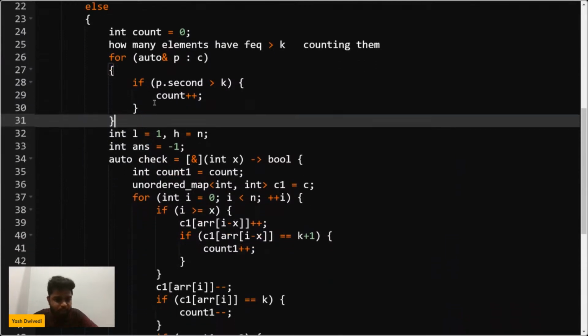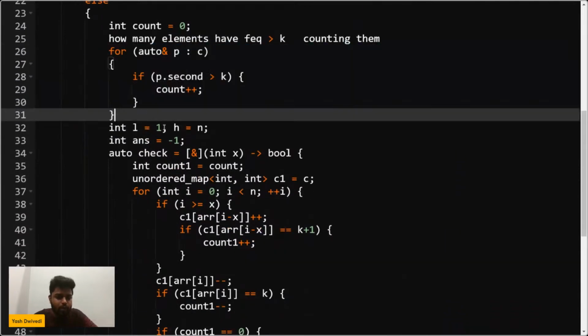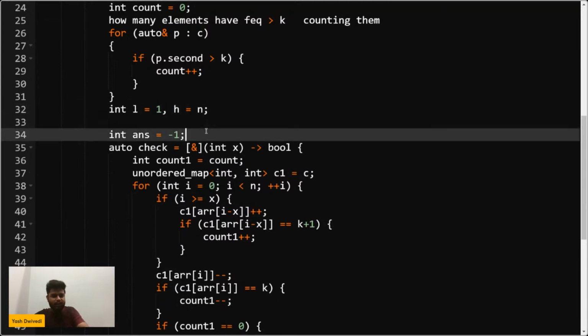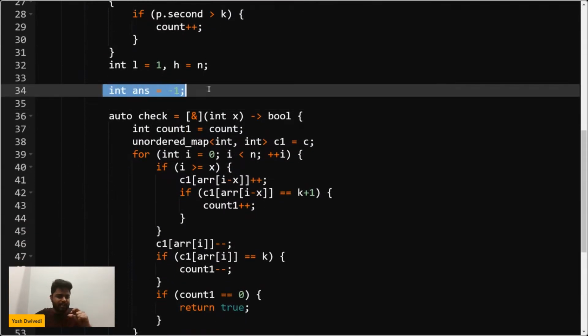So what we do is, first of all, we count the number of elements that we want to remove. Then initially we have how many elements we can remove. So the lowest is 1 and highest is n. Okay, that is what we are doing. And initially we are marking the answer as -1.